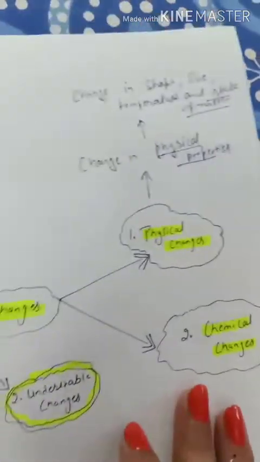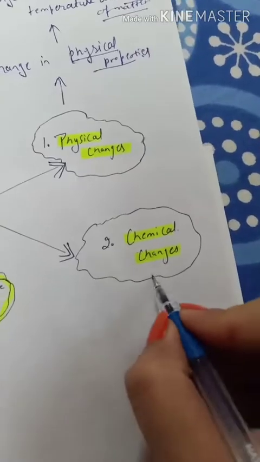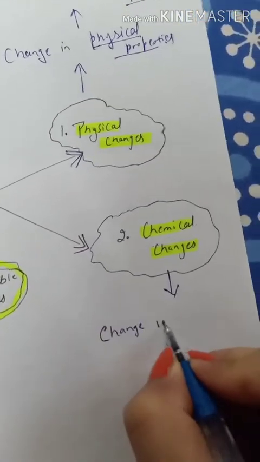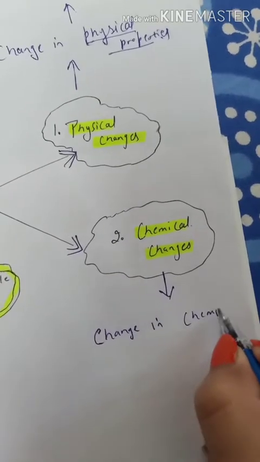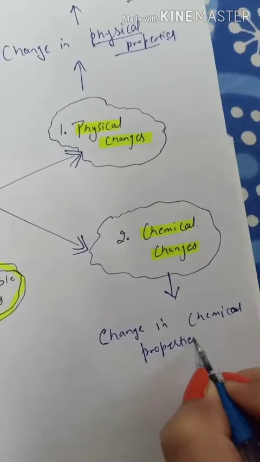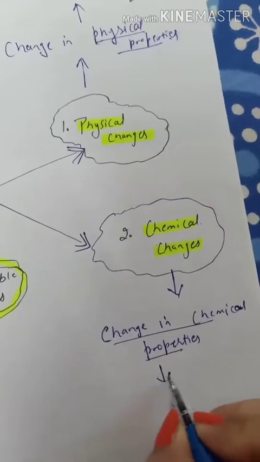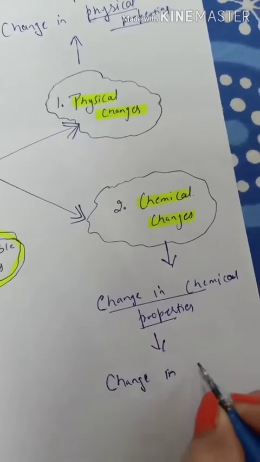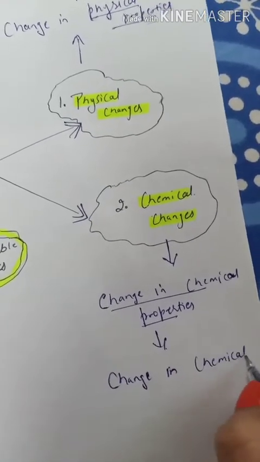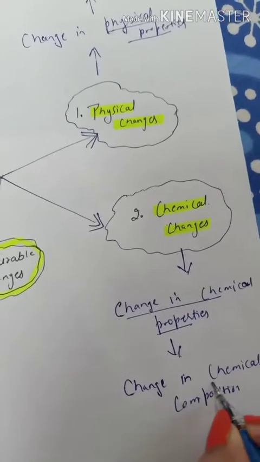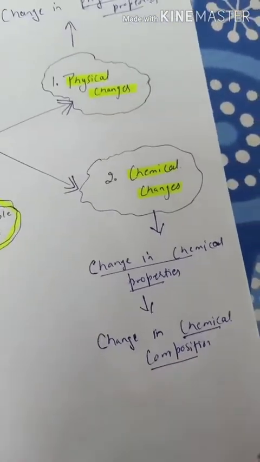Now, in chemical changes, there is change in chemical properties, which means change in chemical composition. And what is chemical composition?